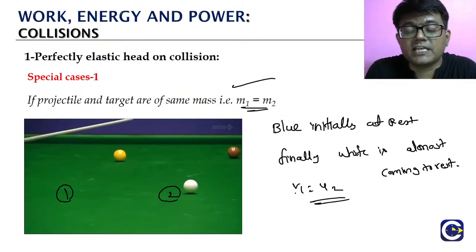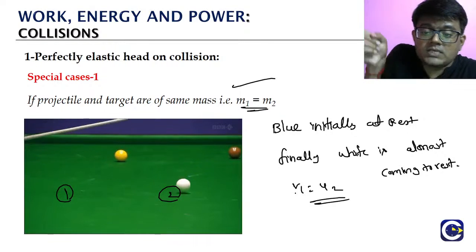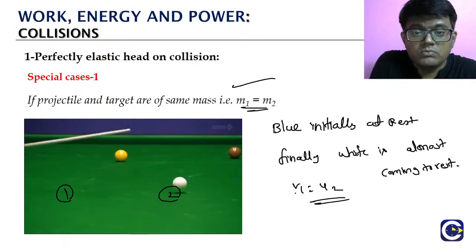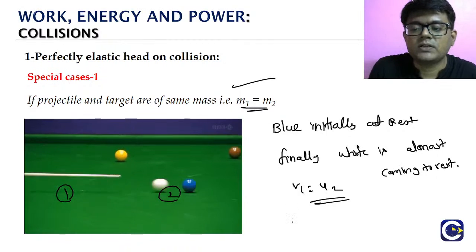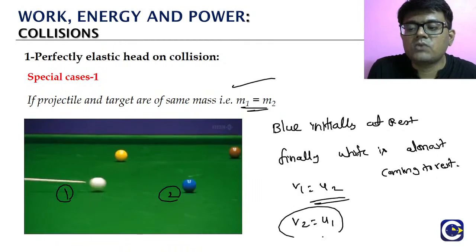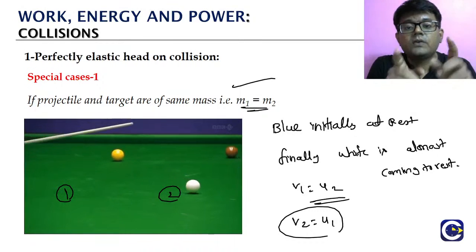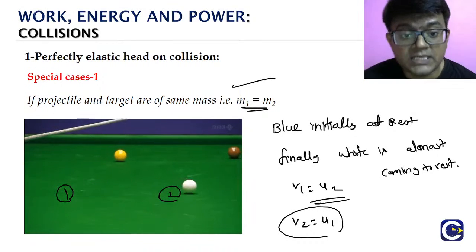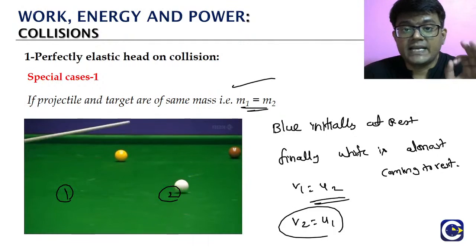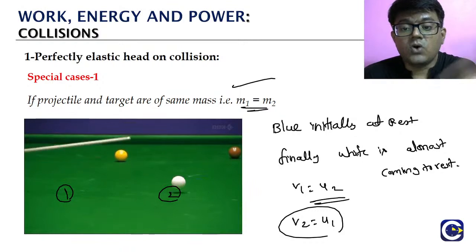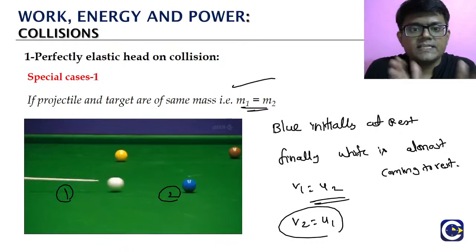And you will see one more thing. As the white is coming to rest, blue is now starting to move, almost with the same velocity as the white. Which means V2 is almost equal to U1. So this is the practical example that we can think of when we are trying to understand this particular special case, which is the perfectly elastic head-on collision between two objects of same mass. Okay, so this is the special case 1.